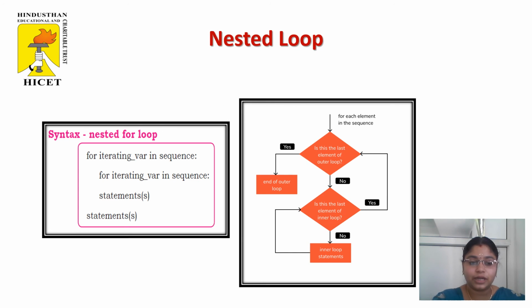In this slide, you can see the syntax for nested loop. We check the outer loop, that is, for iterating variable in sequence represents the outer loop, and if its condition is satisfied, it moves to the inner loop, that is, for iterating variable in sequence. It first executes the inner loop statements and then it executes the outer loop statements. Control goes back to the outer loop statement and it prints the next statements. And you can check the flowchart over here. This flowchart also represents inner and outer loop execution in the nested loop.